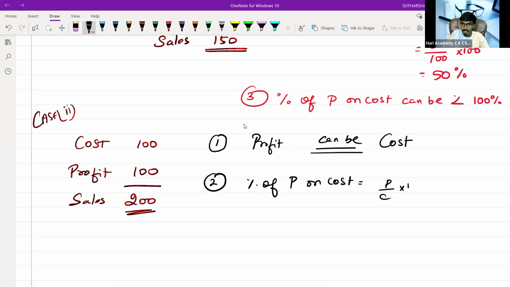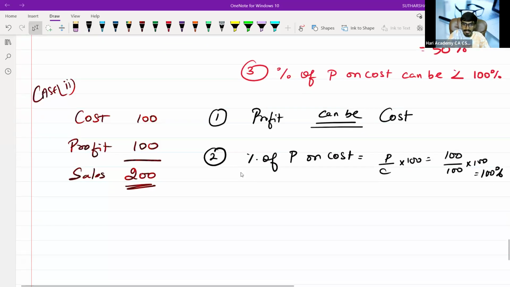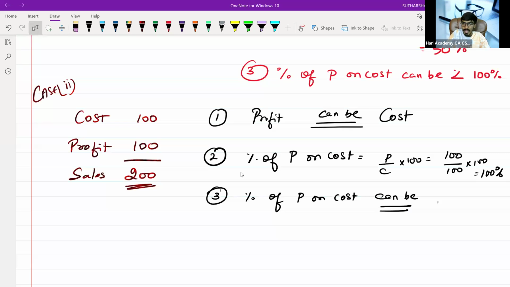Profit on cost into 100: 100 divided by 100 into 100 gives 100%. So the percentage of profit on cost can be equal to 100%. This is the case 2 interpretation we have understood.